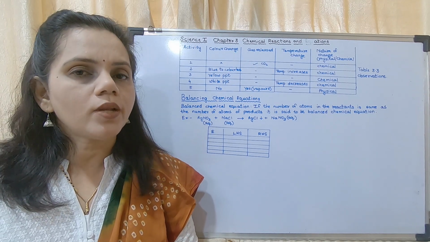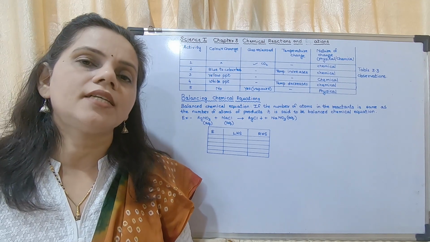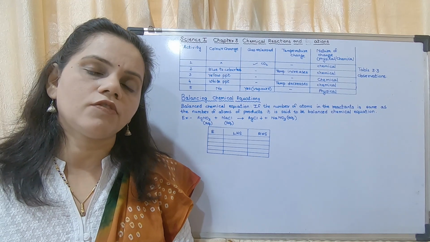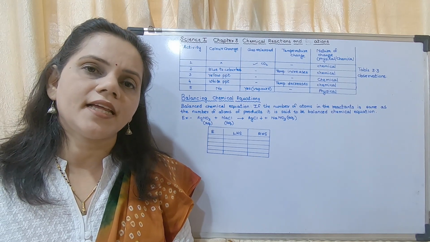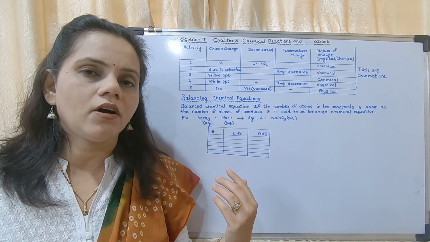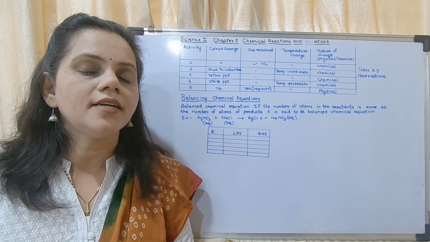Now one more rule has to be followed while writing a chemical equation, that is the law of conservation of mass. What is the law of conservation of mass? Mass is neither created nor destroyed. Mass on the left hand side of the reaction and on the right hand side remains the same.